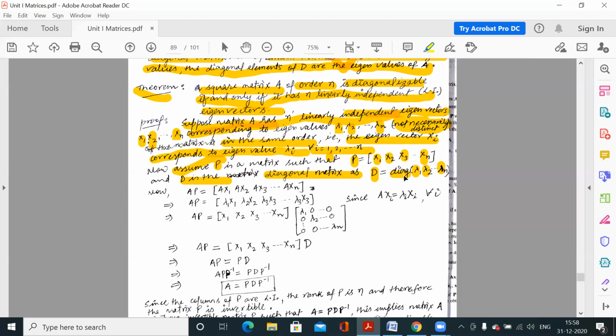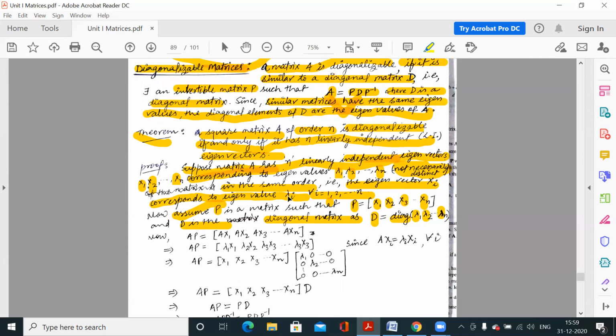This is a diagonal matrix whose diagonal elements are lambda 1, lambda 2, up to lambda n, and all non-diagonal elements are 0. Clear? So we have assumed two things. First, P is a matrix whose columns are the eigenvectors of the matrix A, and capital D is the diagonal matrix whose diagonal elements are lambda 1, lambda 2, up to lambda n.